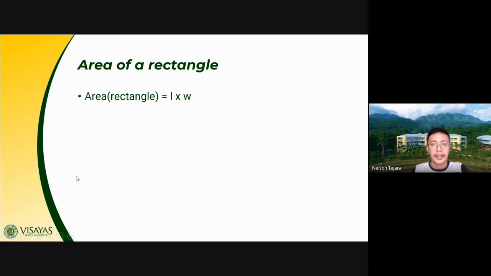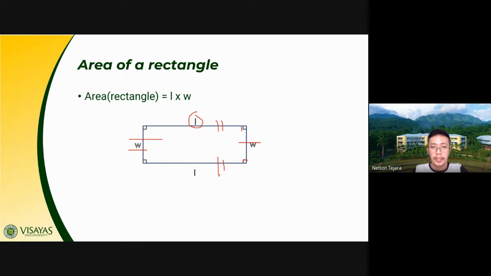Okay, we have here length times width. This is the width of your rectangle, and this is the length of your rectangle. Again, all angles of a rectangle measure 90 degrees, so they are perpendicular. Both widths have the same measure, as well as both lengths.